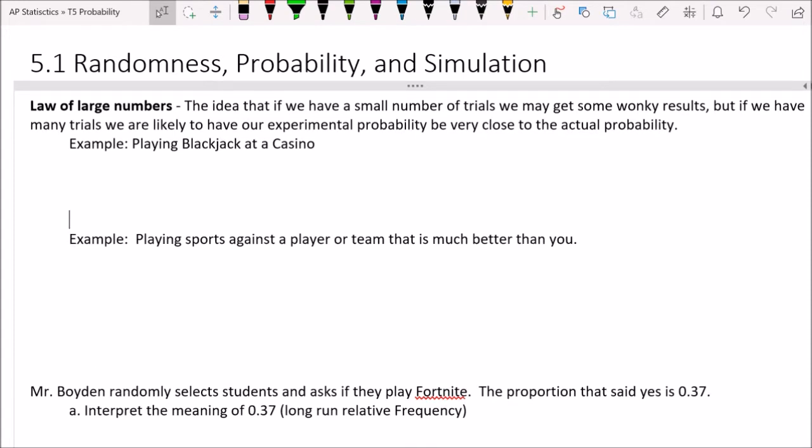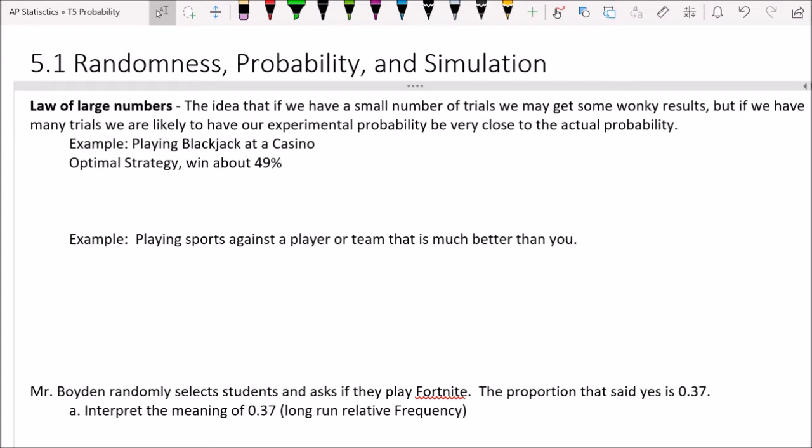That's going to be our first one. If you go in and you play the optimal strategy for blackjack, you will win about 49% of the time. So you're going to lose more often than you're going to win, not by a lot, but just slightly. If you go in and you bet all your money and you play one hand, 49% is pretty close to a 50-50. And so you might double your money or you might be broke, but it's all going to happen at once.